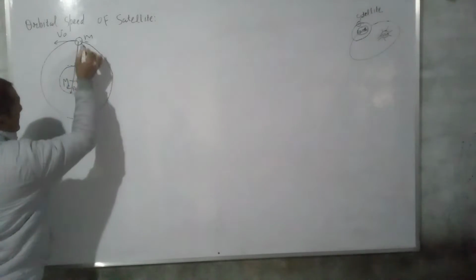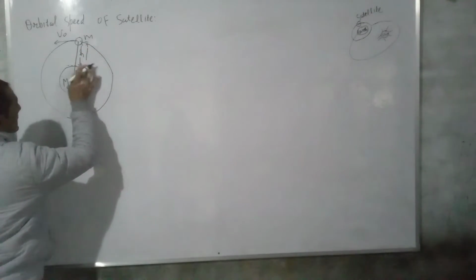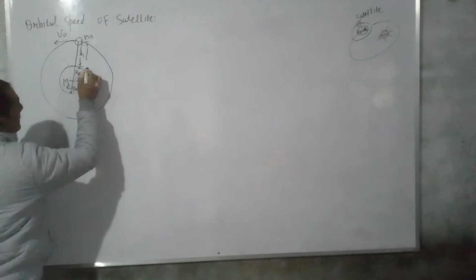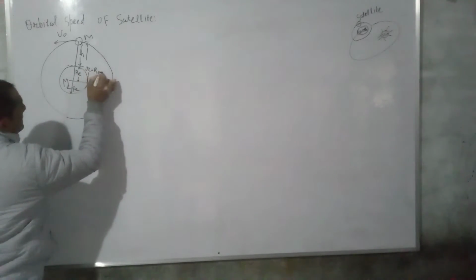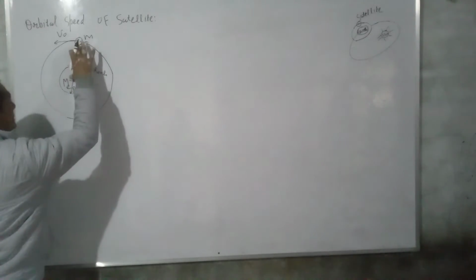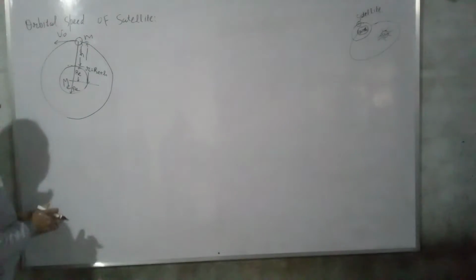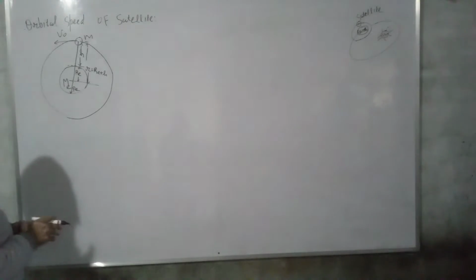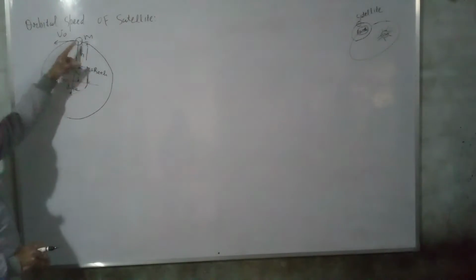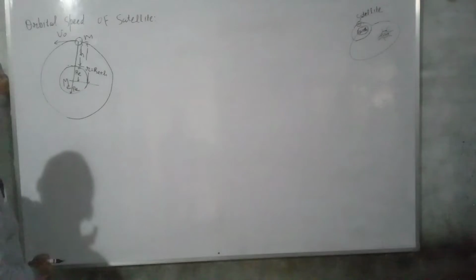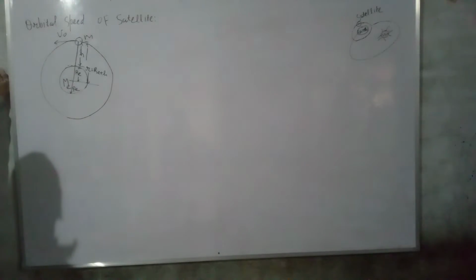So the distance of satellite from the center of Earth is small r, which is equal to R plus h. This is R, this is h. The sum of these two is R plus h. The satellite revolves around the Earth with orbital speed v in circular orbit.